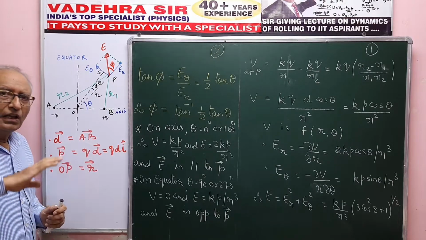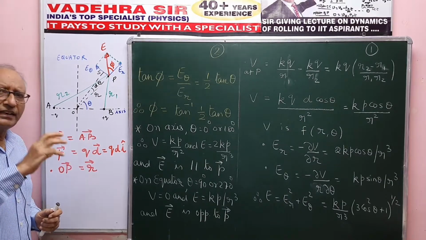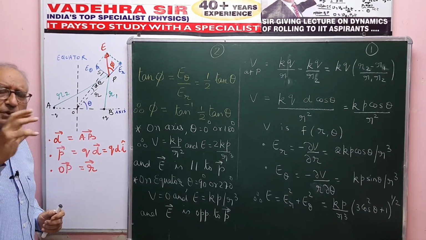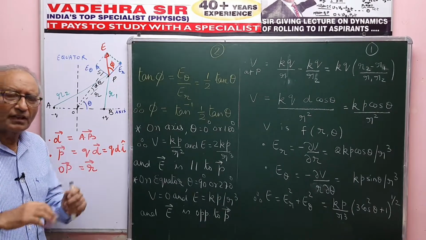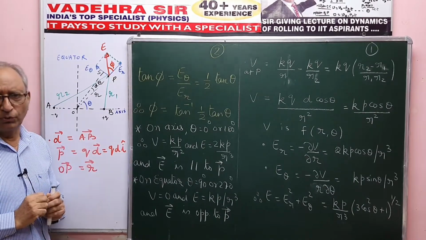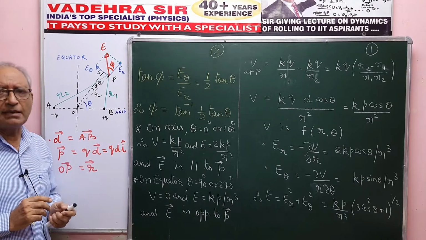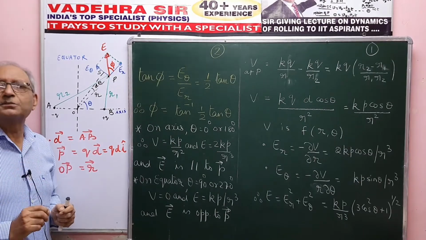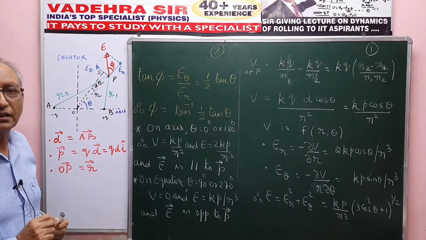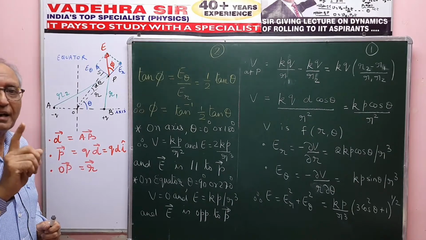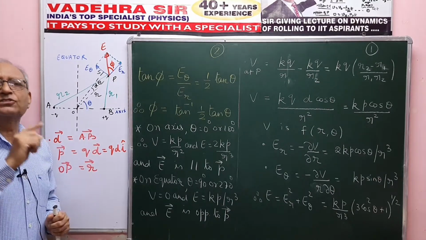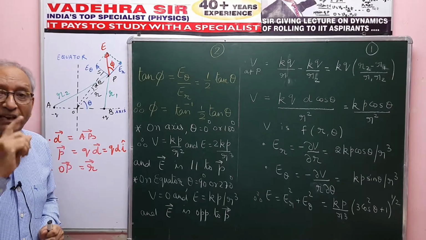Right. Now, when we talk of intensity, potential, torque, potential energy and every property of the dipole, every behavior of the dipole is understood in terms of a very important parameter called the dipole moment.